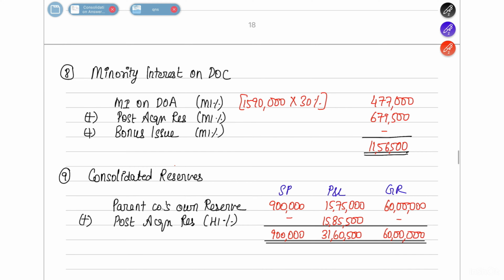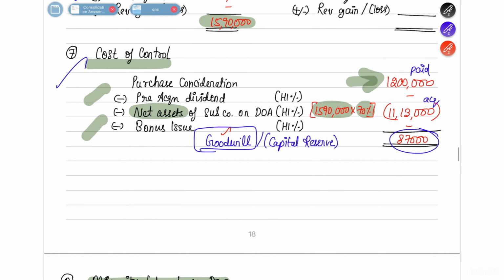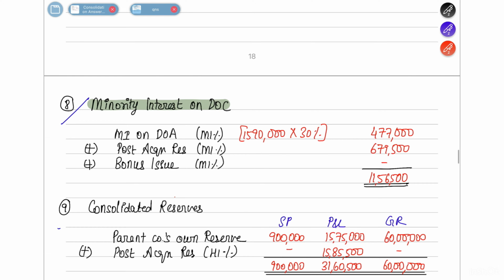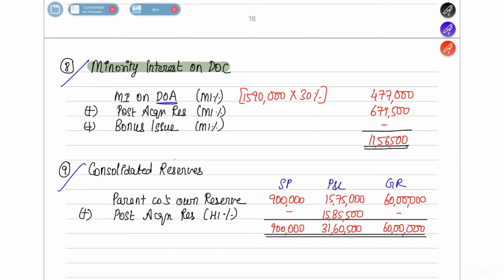Then next we find out the minority interest on date of consolidation. We are finding all of this because it is asked in the question. They have asked what is the cost of control, what is the minority interest, and what are the consolidated reserves. Minority interest on date of acquisition: how much are the net assets on date of acquisition? 15,90,000. Minority share is 30%. So 4,77,000 is the minority interest on date of acquisition.